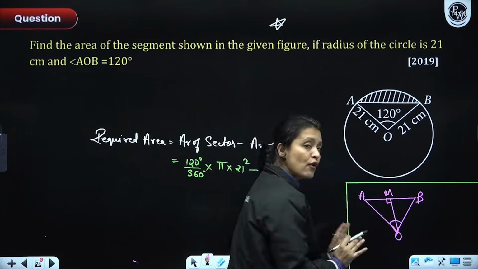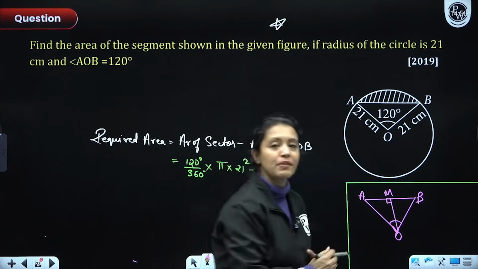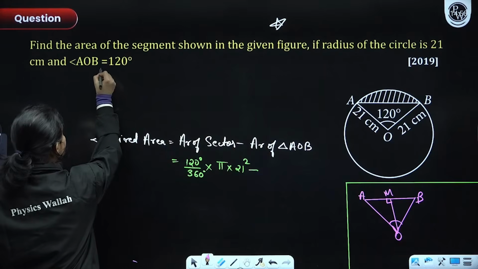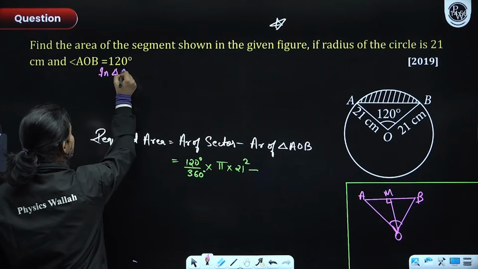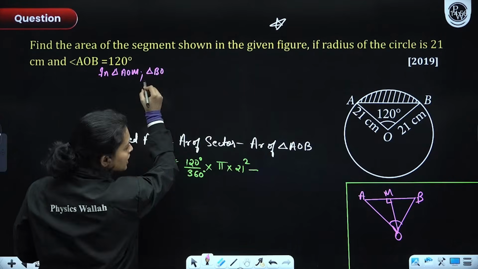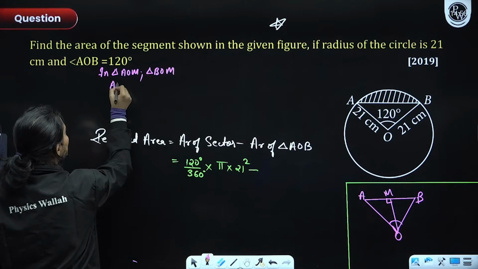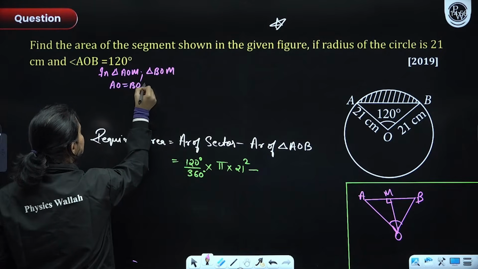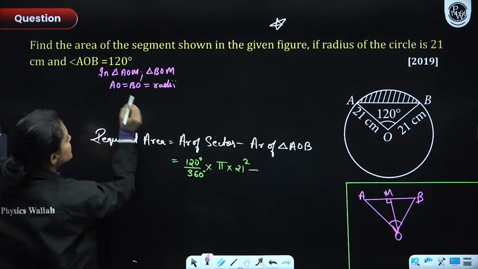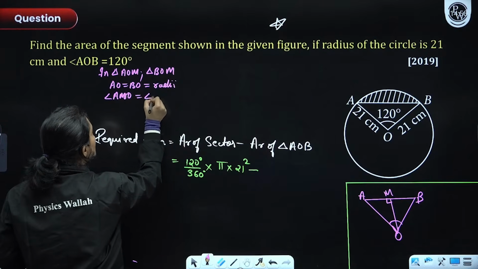Now, everyone, notice the triangle AOM and triangle BOM. I want all of you to see triangle AOM and triangle BOM. In triangle AOM and triangle BOM, first of all, AO is equal to BO because both of these are the radii of the circle. Another thing you can say is angle AMO is equal to angle BMO.